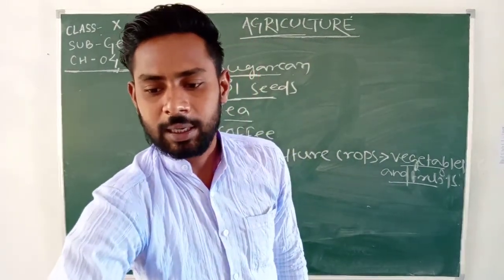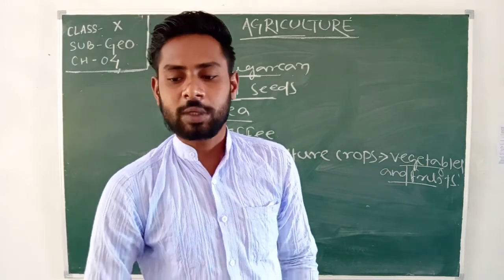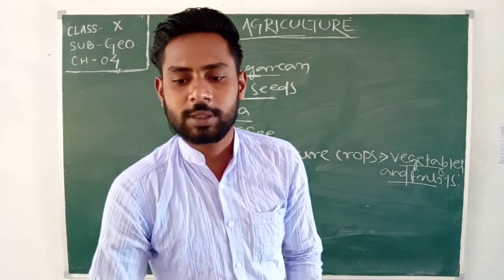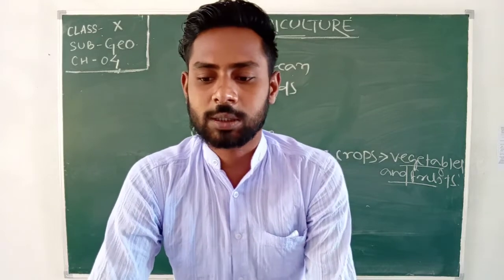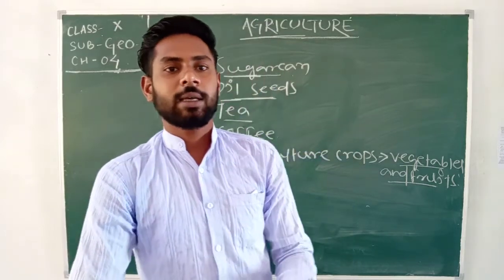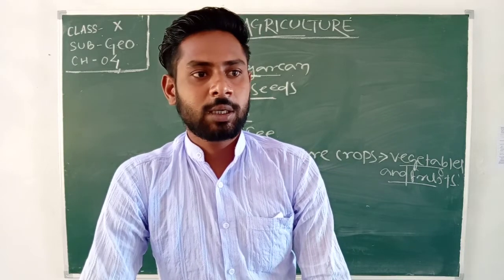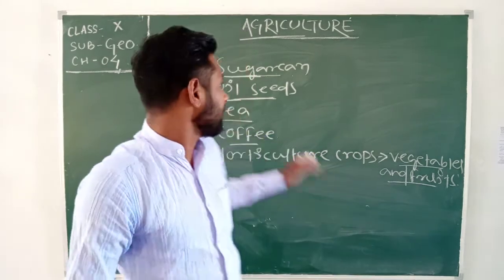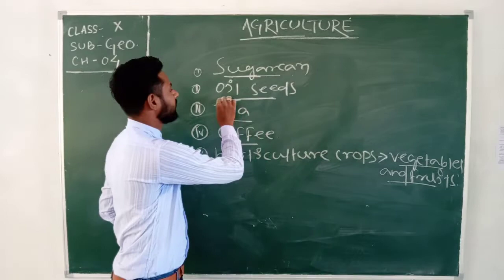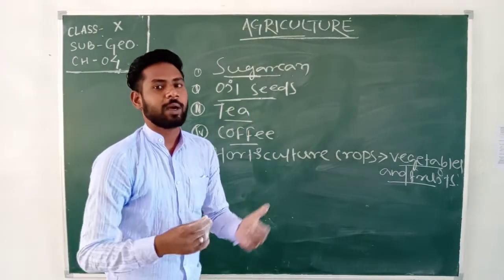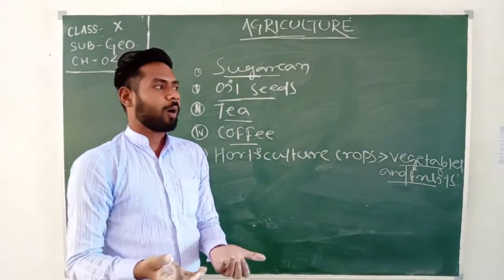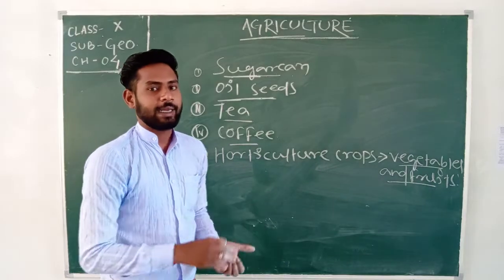Okay, then these are used as a cooking medium as well as a raw material in the production of soap, cosmetics and ointments. Got it? These are daily consumption, a crop used by the people of India in our daily diet.